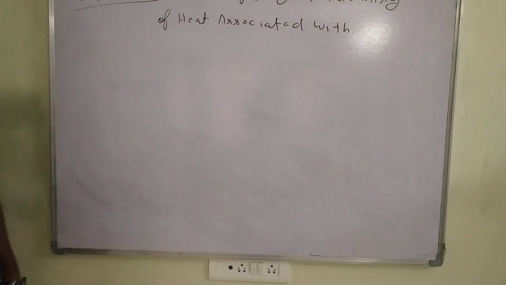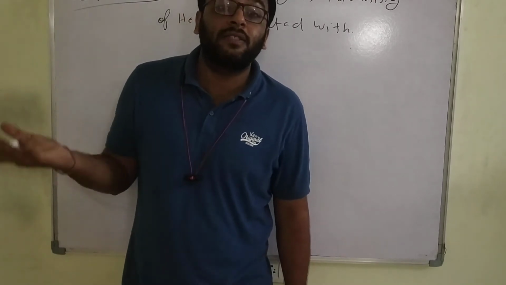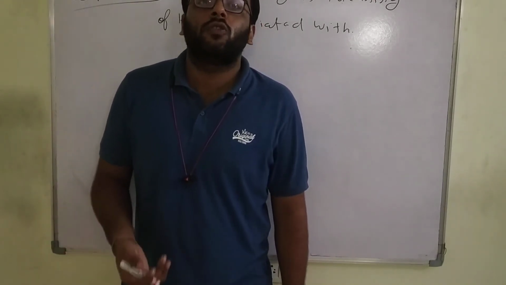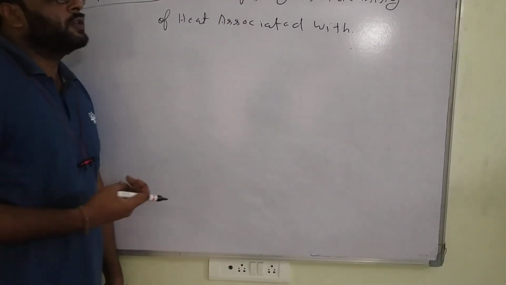Temperature of a particular body: we have different body temperatures. Plants have a different body temperature. Animals have a different body temperature. So what is temperature? Temperature of a body is the intensity of heat associated with it.